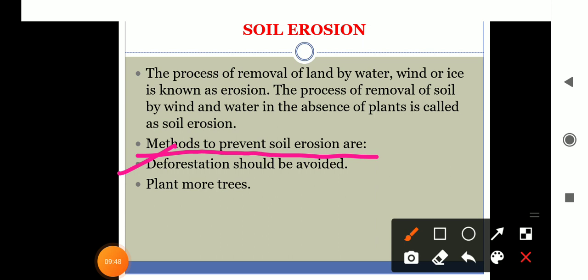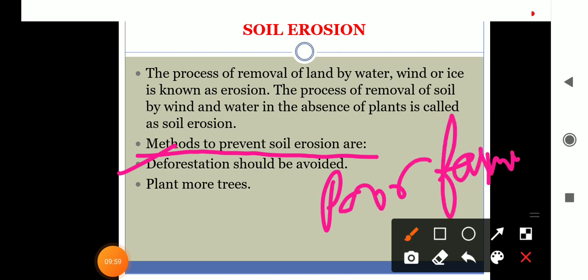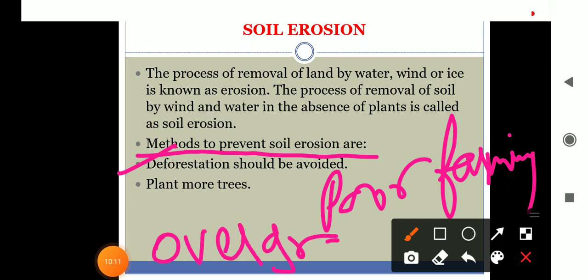And one more reason is poor farming methods. We don't have very developed farming methods, so poor farming methods adopted by the farmers also add up to soil erosion. And one more thing is overgrazing. Overgrazing by animals, and the construction of roads and development of houses, also increase the chances of soil erosion. Okay, so what are the ways to prevent soil erosion?